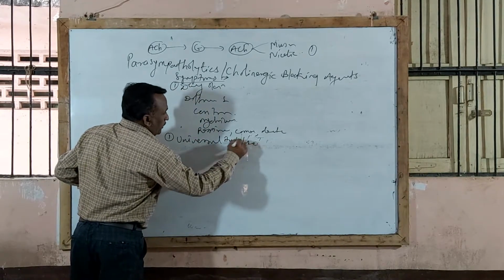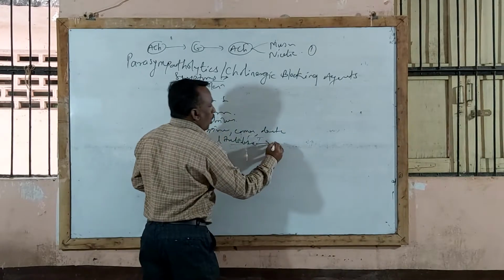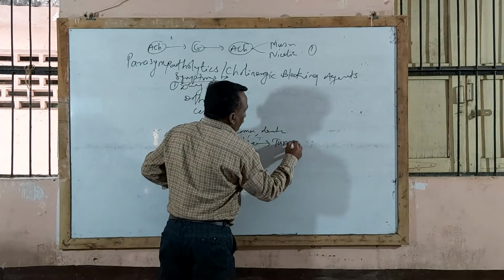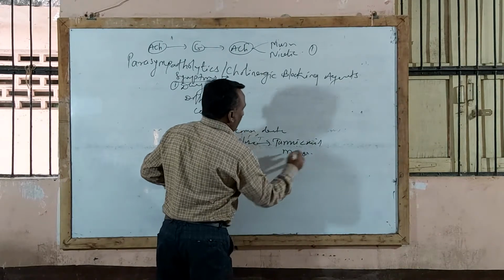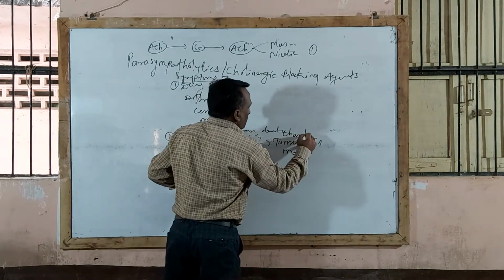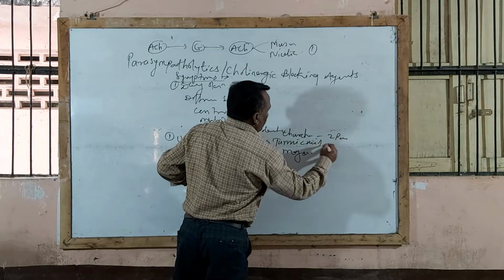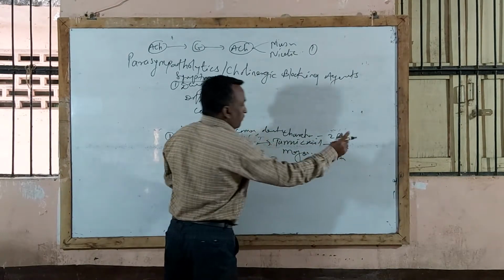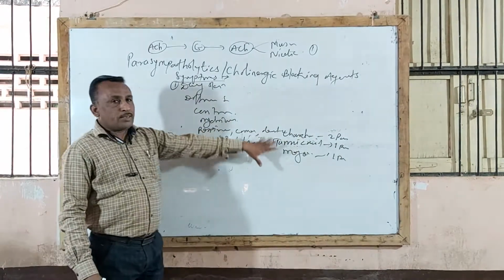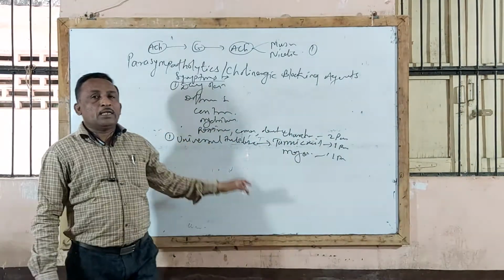This universal antidote contains a combination of tannic acid, magnesium oxide and charcoal. That is charcoal 2 parts, tannic acid 1 part and magnesium oxide 1 part. This mixture of 3 substances is called the universal antidote.